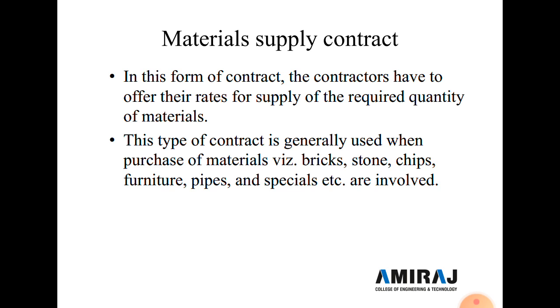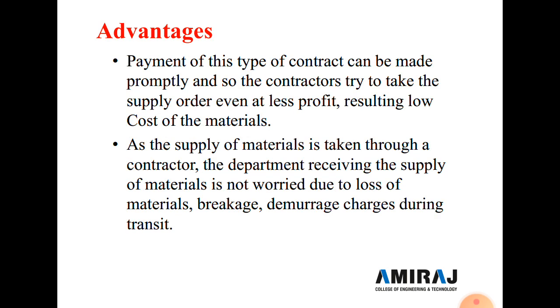This type of contract is generally used when the purchase of material such as brick, stone, chips, furniture, pipes, and special material is involved, and all the material received should be examined and counted or measured as the case may be when delivery is taken.